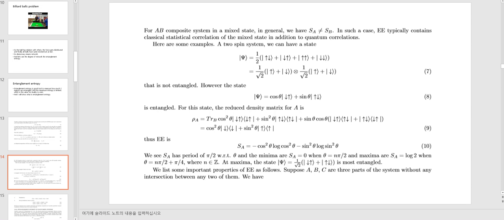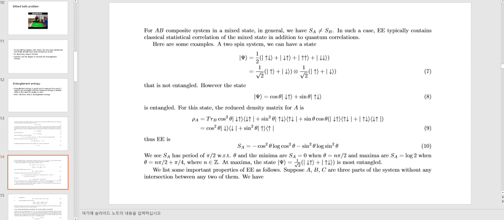In such a case, entanglement entropy typically contains classical statistical correlation of the mixed state in addition to quantum correlations. Here are some examples. For a two-spin system, we can have a state like this that is not entangled. However, the state psi equals cosine theta down-spin up-spin plus sine theta up-spin down-spin is entangled.